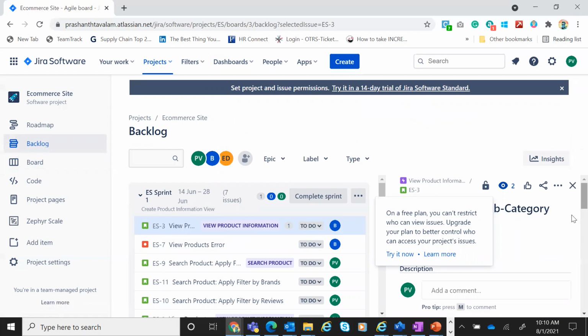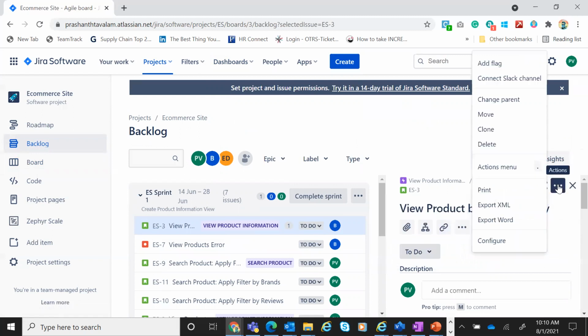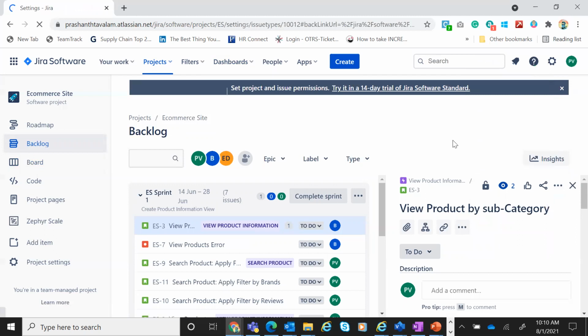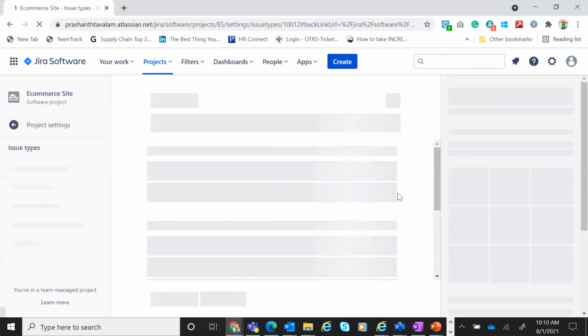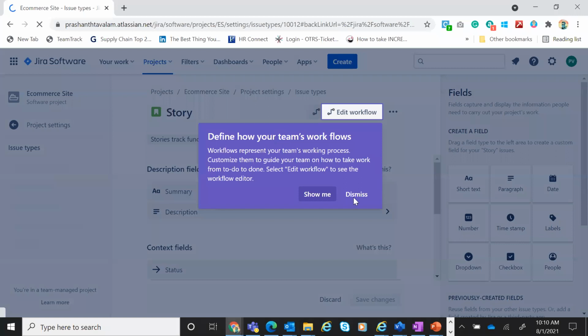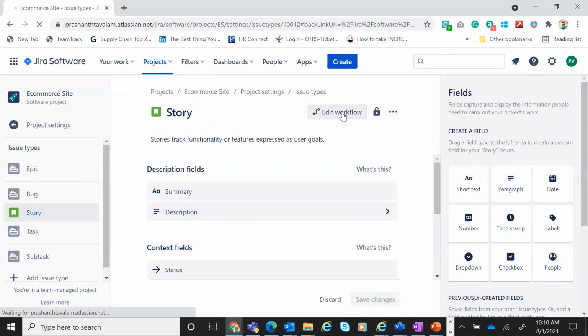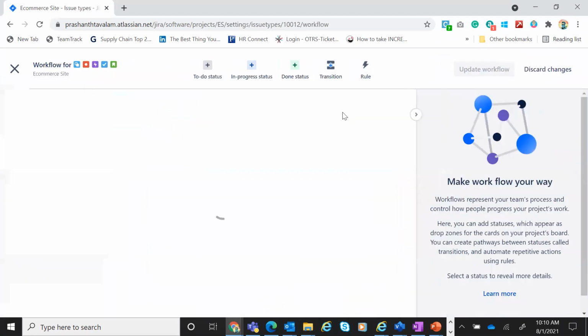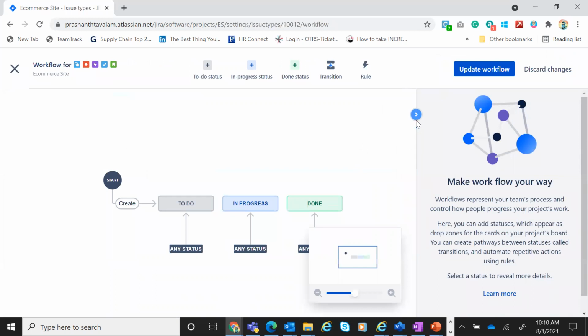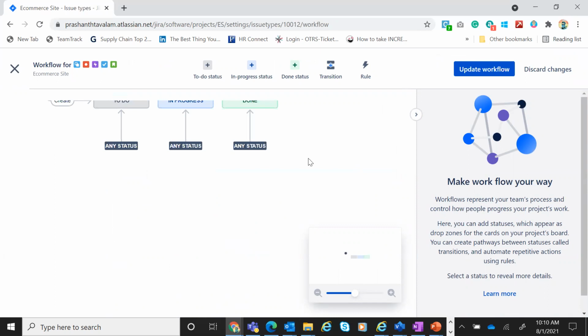So this kind of routing, etc., is an admin functionality, which is not available in the free version. See, there is something called edit workflow. Okay, this is pretty much what you can do. All right. So you can actually bring in a lot more customization.